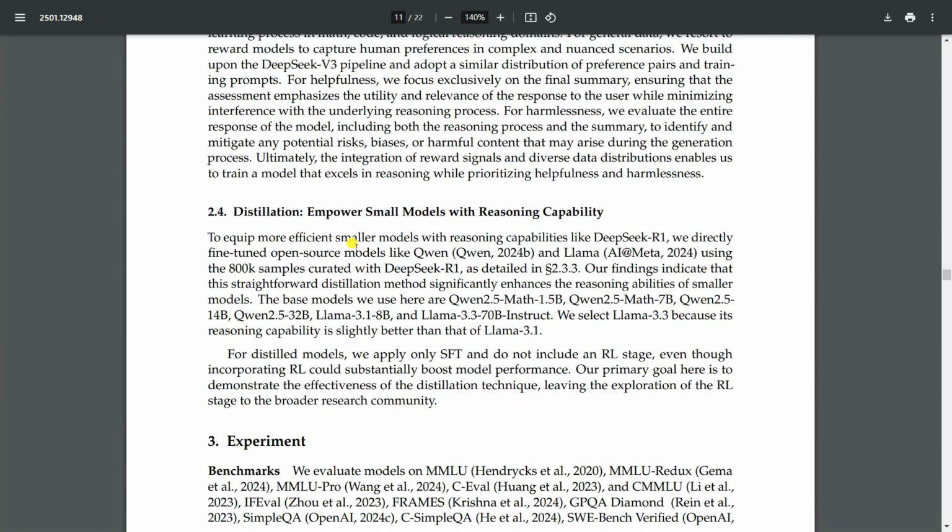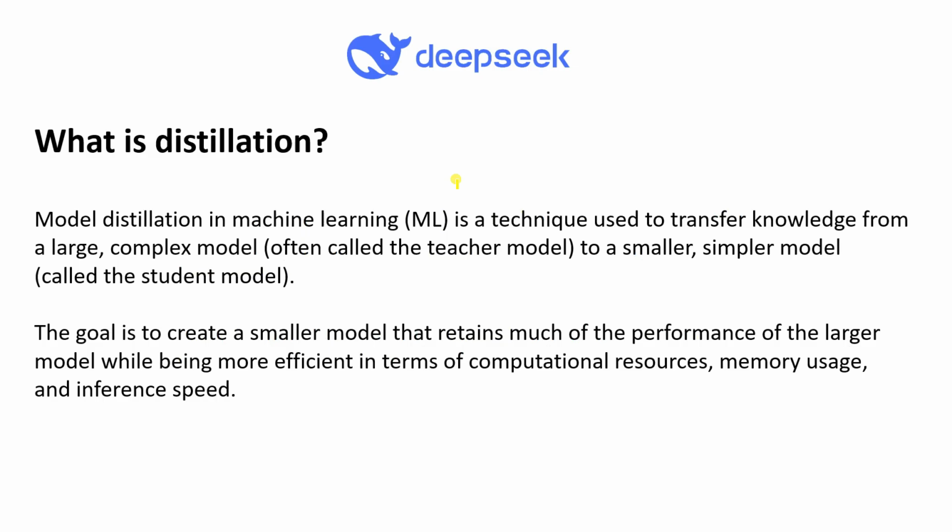It's called distillation. Now, what is distillation, right? Model distillation in machine learning is a technique used to transfer knowledge from a large, complex model, often called the teacher model, to a smaller, simpler model, also called the student model. Let's say I am unable to solve a math problem. Obviously, I go to the teacher, right? The same thing happens in distillation. So the goal is to create a smaller model that retains much of the performance of the larger model while being more efficient in terms of computational resources, memory usage, and inference speed.